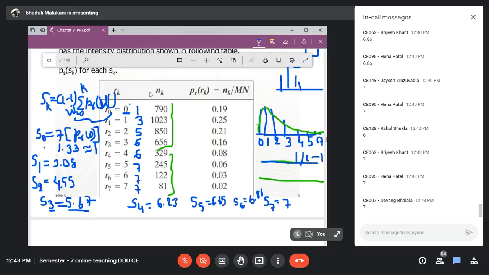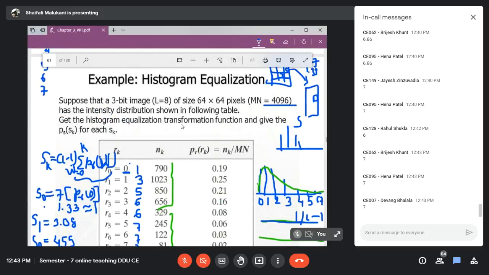Okay. So this is what our image is. So now what will happen in my input image? These values are encountered. You should replace them with these values. So that is one question. Transformation function question is over.